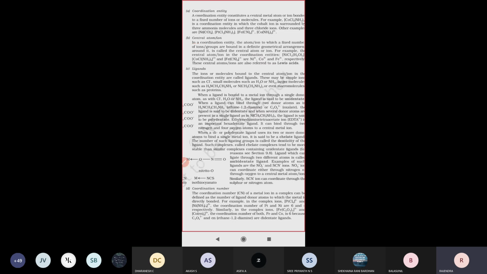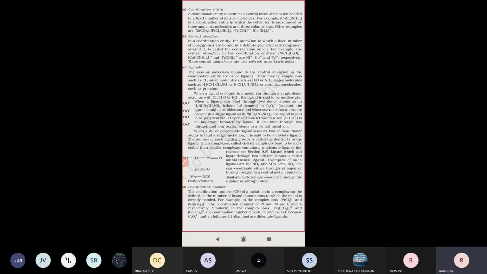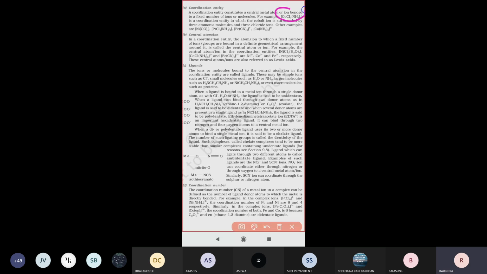So for example, see there, 3 examples are given. First one, see this example: cobalt trichloride triamine. In this coordination entity, how many ammonia molecules in total are surrounding the central atom?